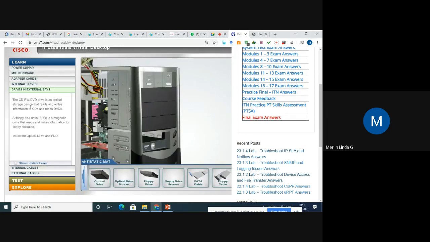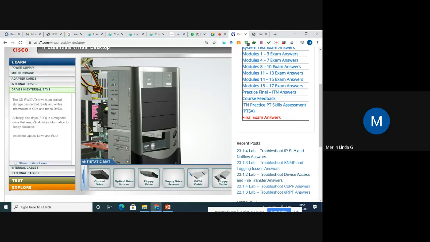These are like floppy disk drive screws, PATA cable, floppy cable. A floppy disk drive is a magnetic drive, and it writes. We see all the information. We can get that information about the external bay and its related components inside.